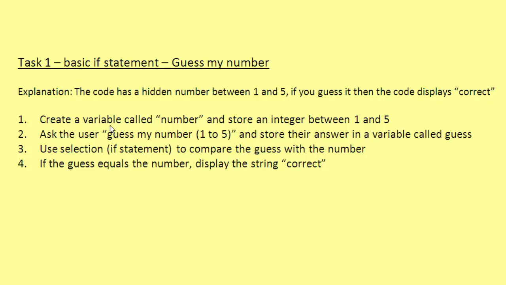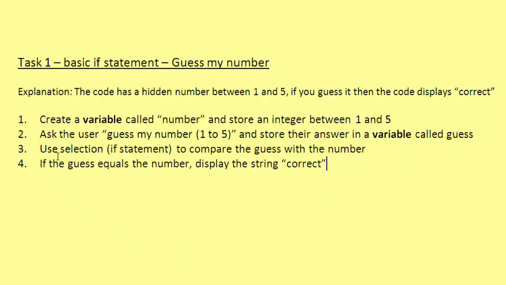So to begin this, create a variable called number and store an integer between 1 and 5. So 1, 2, 3, 4, or 5. Then ask the user, so display the string, guess my number 1 to 5, and then store their answer in a variable called guess.